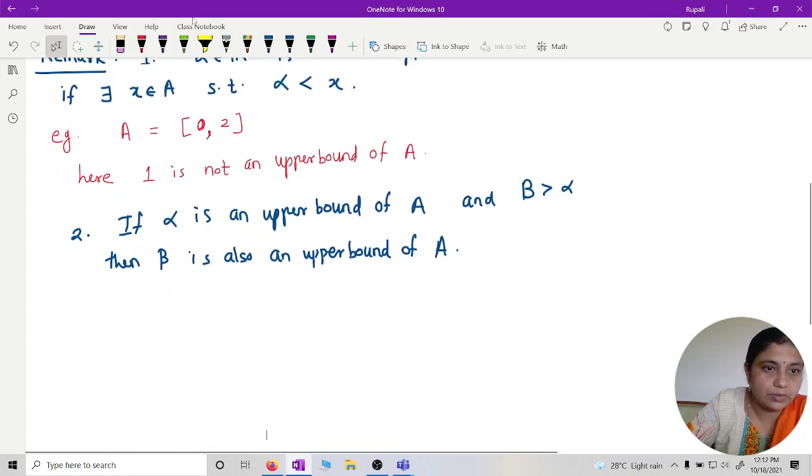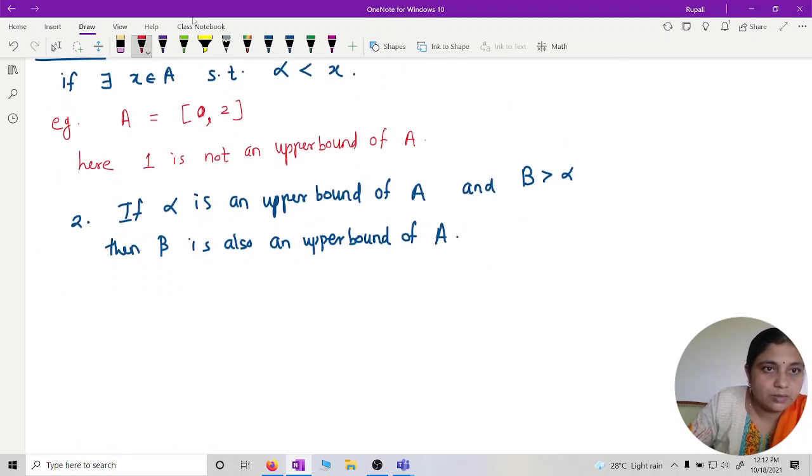Okay. Now we'll go to the next definition. Bounded above set.